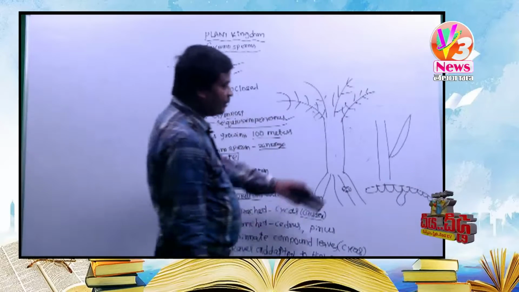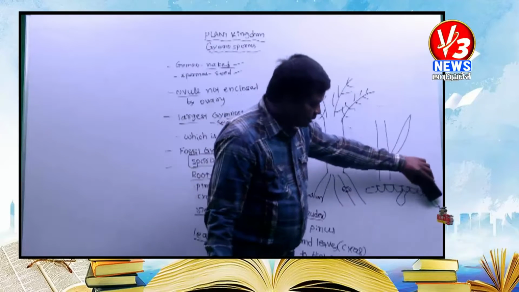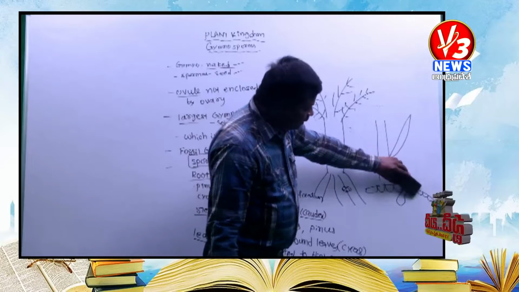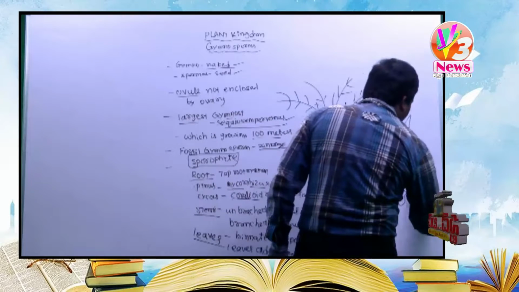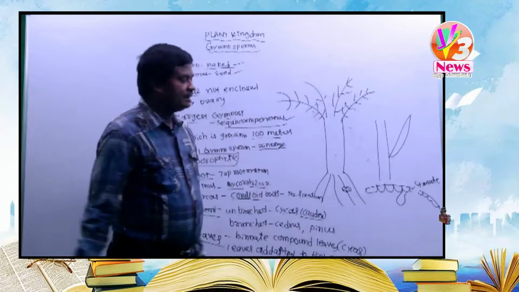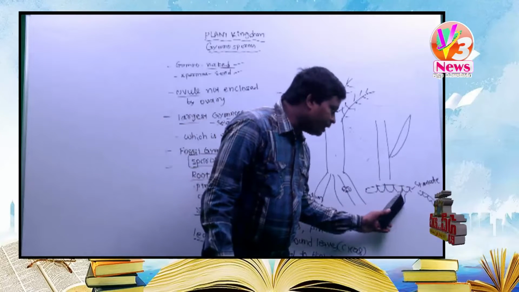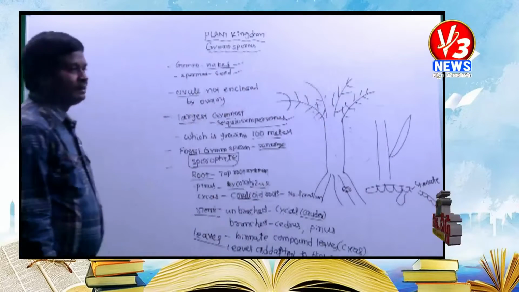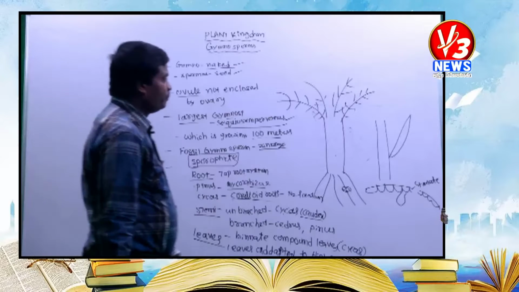What is meant by sunken stomata? Generally, what is stomata? This is the epidermis. This is a single layer, the outermost layer of the leaves, called the epidermis. In the epidermis, the minute pores are called stomata. But in some xerophytic plants, for example cycas, stomata are present below the epidermis. Such stomata are called sunken stomata. Sunken stomata are one of the important characters of gymnosperms.